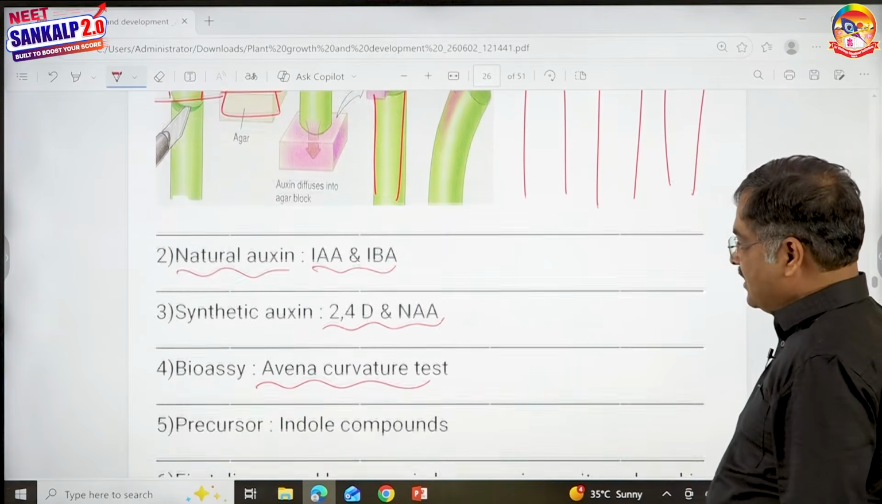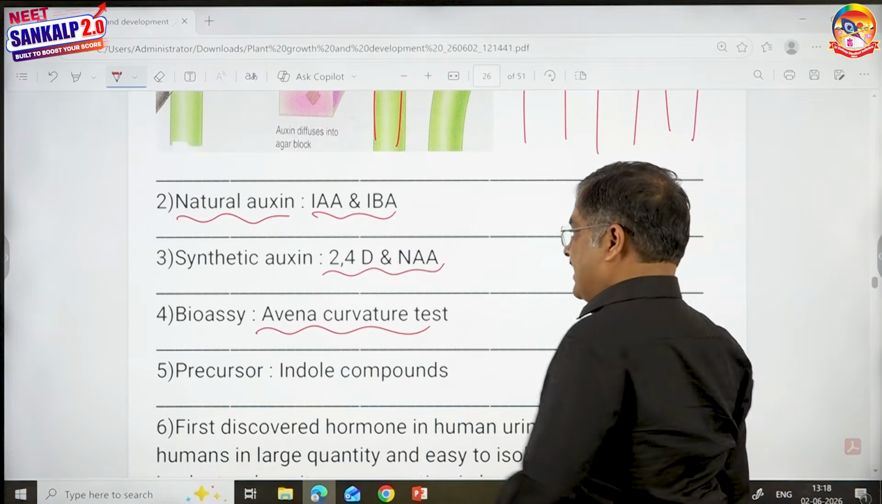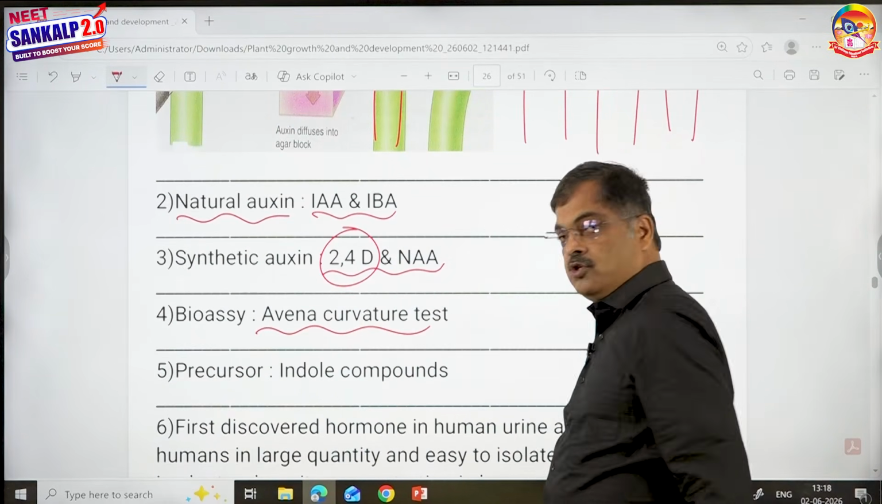Synthetic auxin is 2,4-D and naphthalene acetic acid. This is very important, children. 2,4-D.